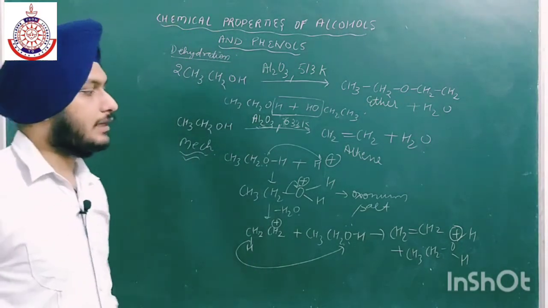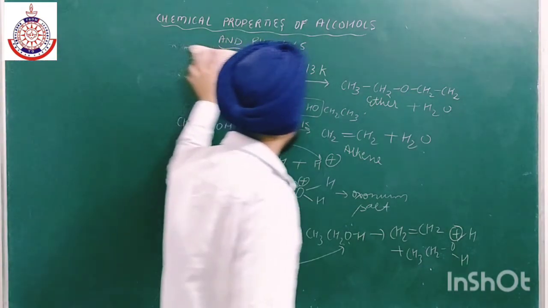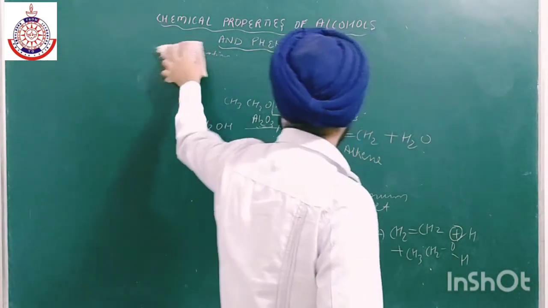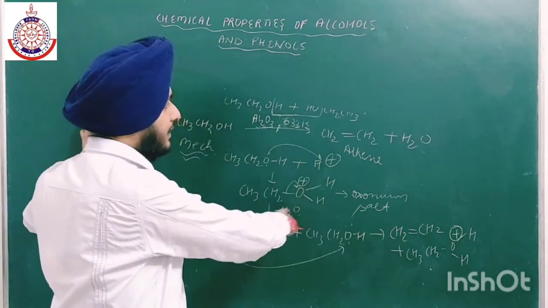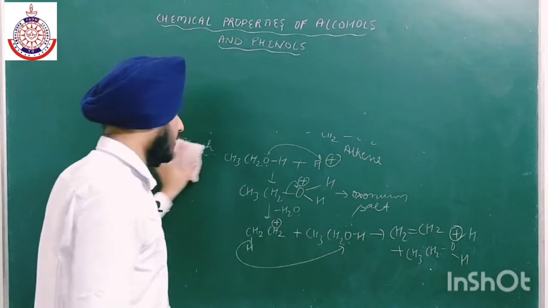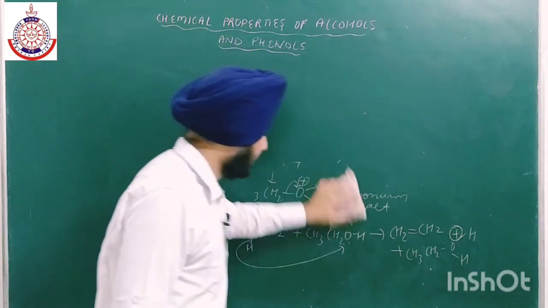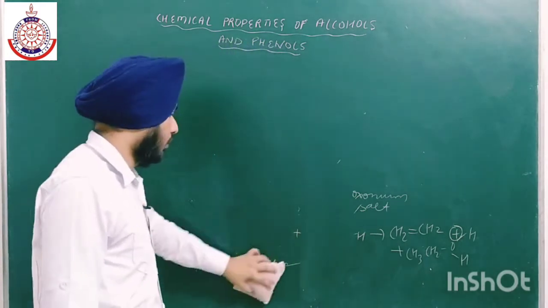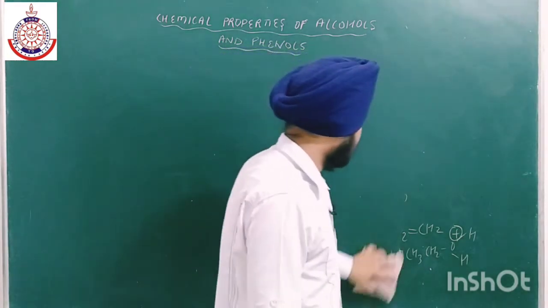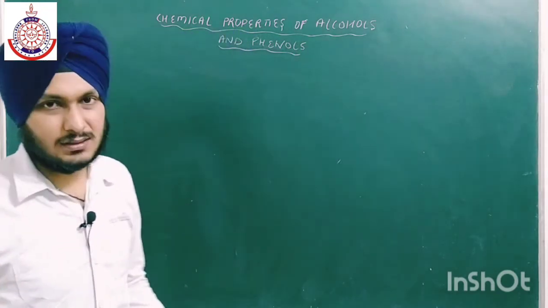This is the whole mechanism of the dehydration of alcohol. Let's move on to the next. In this reaction, the whole molecule of alcohol is involved. That is why in some books it is written as reactions involving the alcohol molecule as a whole, because the whole molecule gets changed into some other compound.